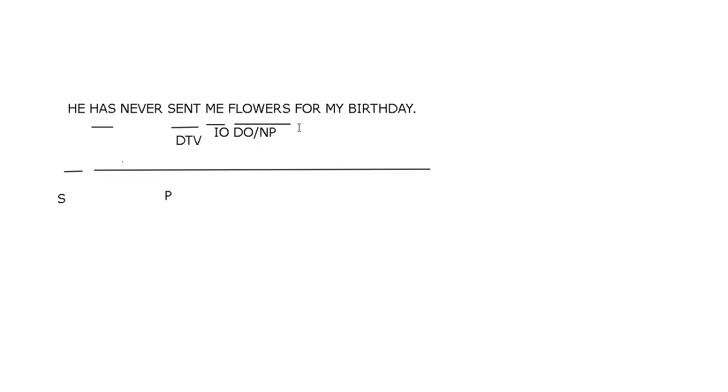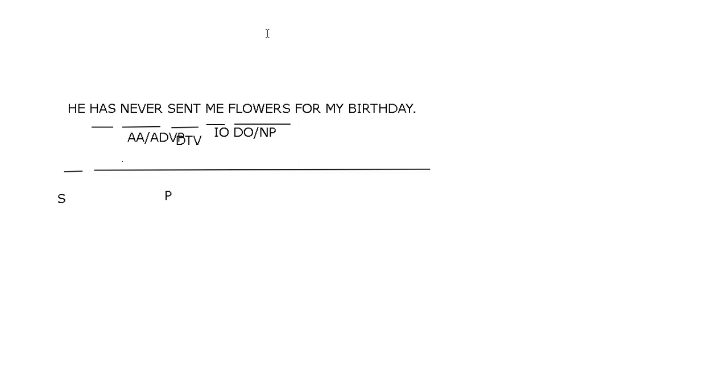Okay, what do we do with never and for my birthday? Well, they are adverbials. Never is an adverbial adjunct, and it is an adverbial phrase. Okay? Oof. I have a salad here, okay? And what about the last part, for my birthday?